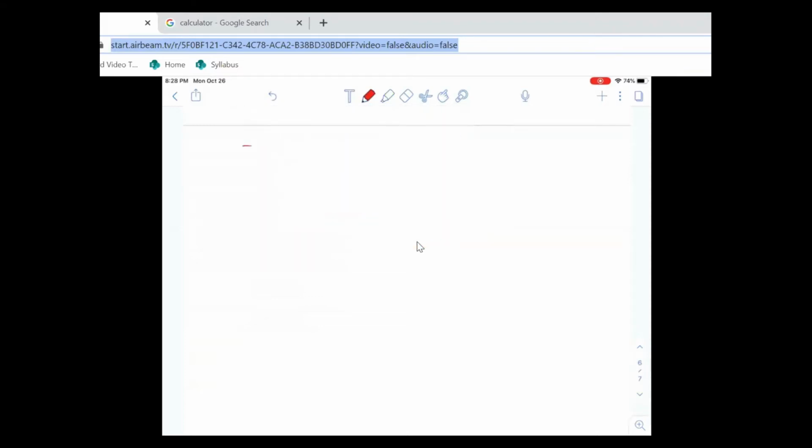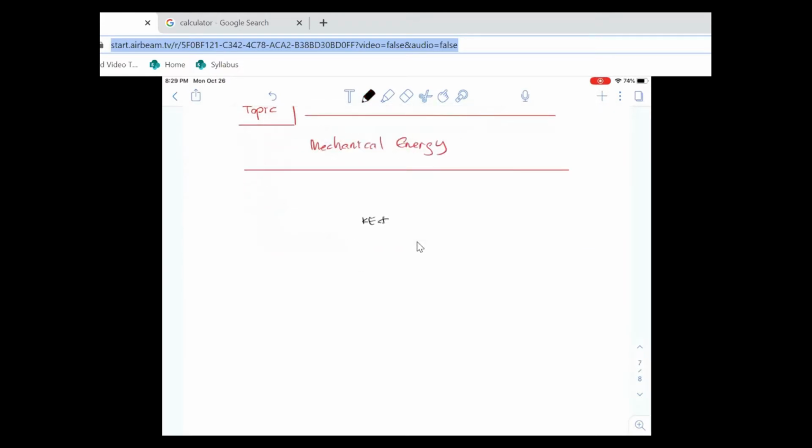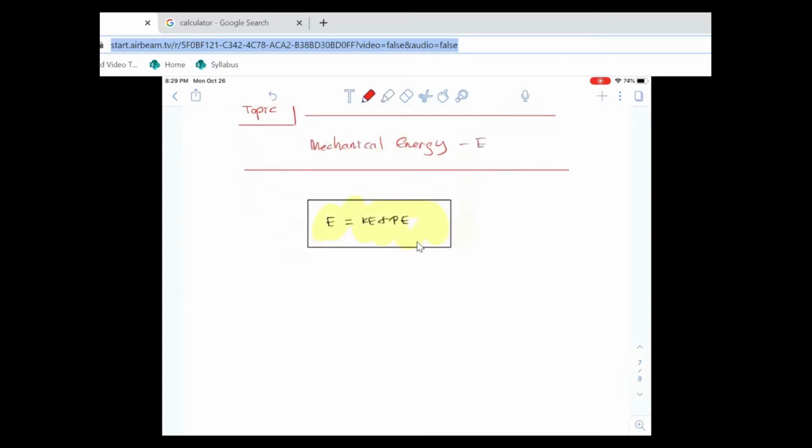So, mechanical energy. It's a combination of kinetic and potential energy. So you have kinetic plus potential. This is known as mechanical energy. All right, so that's known as mechanical energy. So E is our mechanical energy.